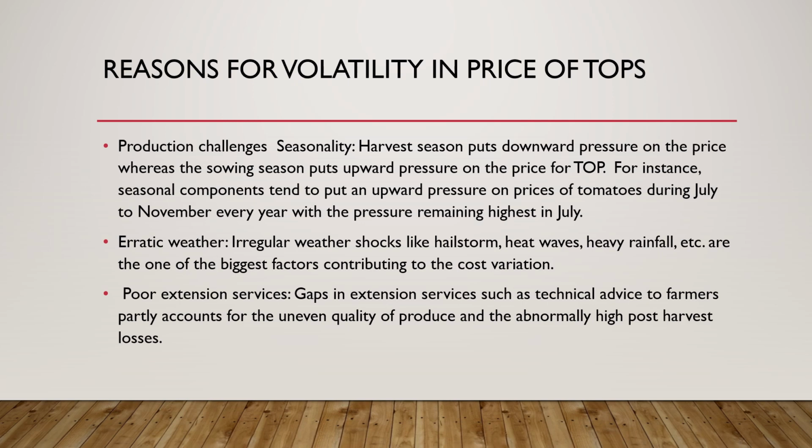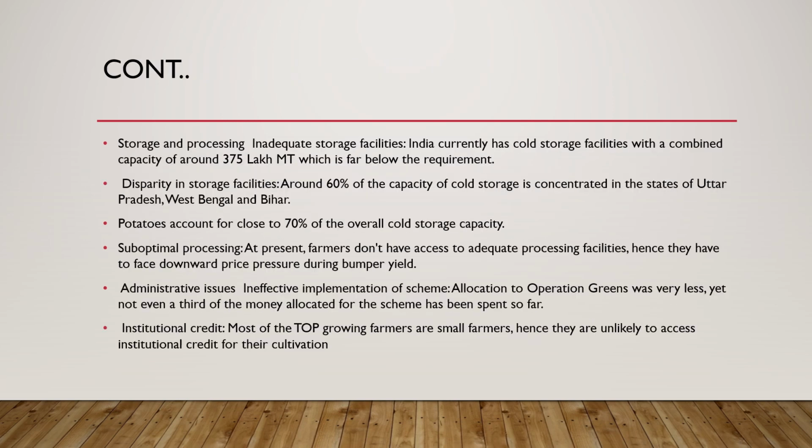Then we have erratic weather, irregular weather shocks like hailstorm, heat waves, heavy rainfall, etc. are one of the biggest factors contributing to the price variation. Then we have poor extension service. Gaps in extension service, such as technical advice to farmers, partly account for the uneven quality of produce and the abnormally high post-harvest losses.